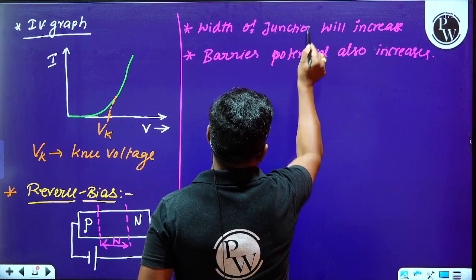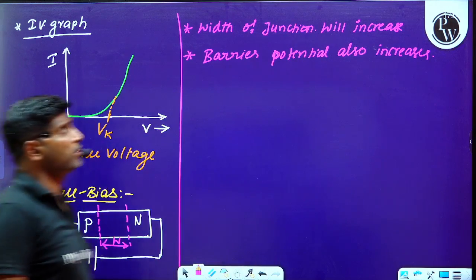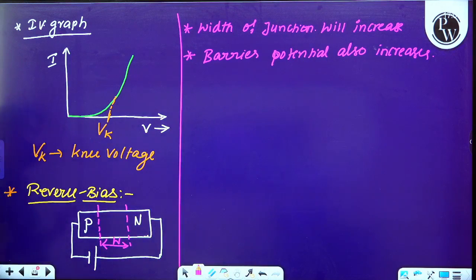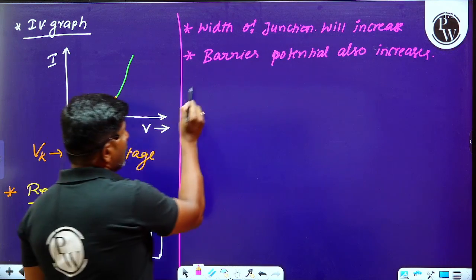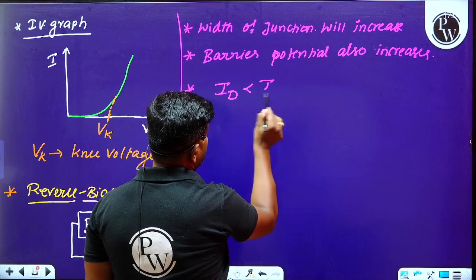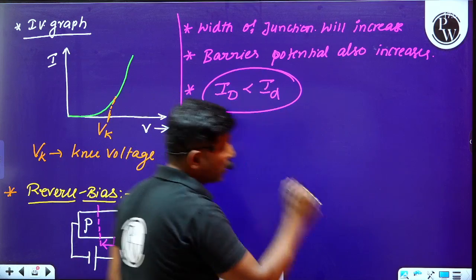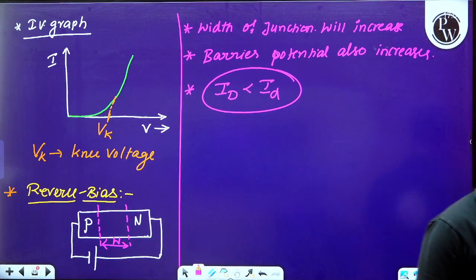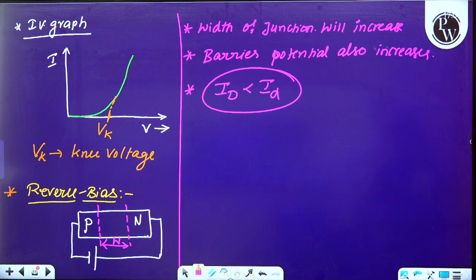Width of the junction will increase. Barrier potential also increases. And one more point we have to understand: diffusion current will be less than the drift current.